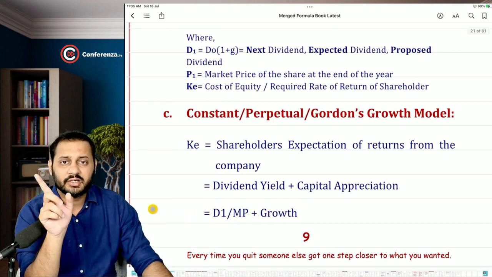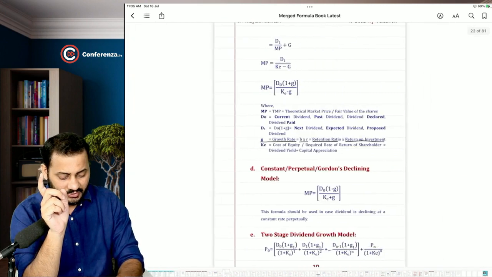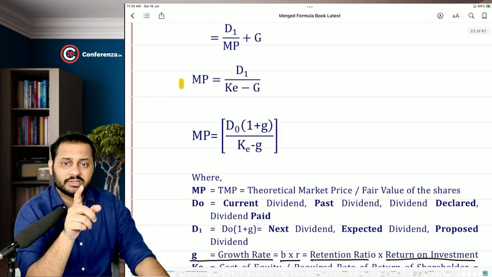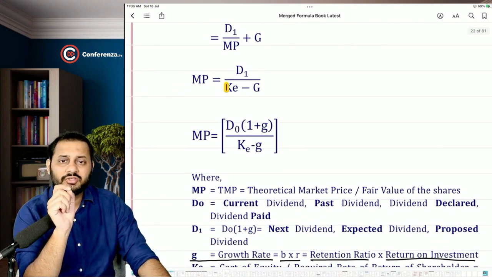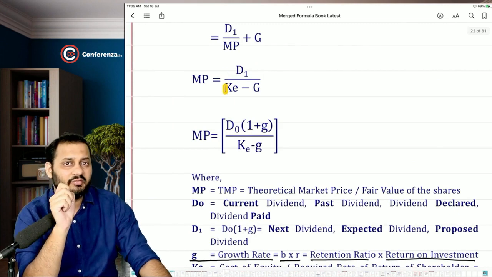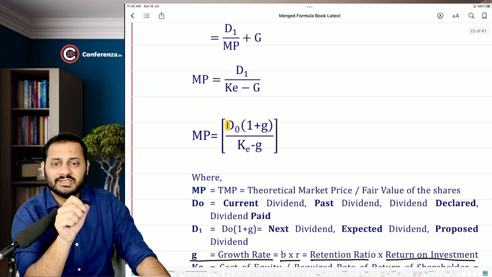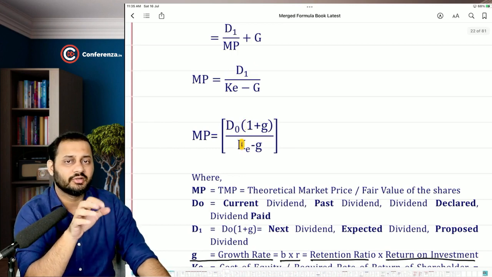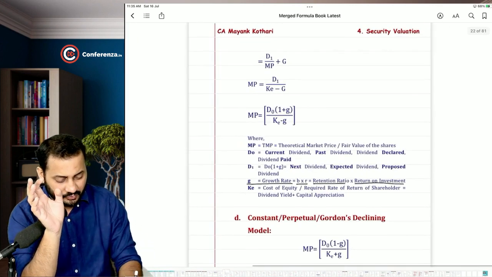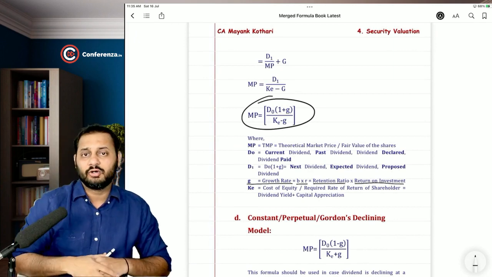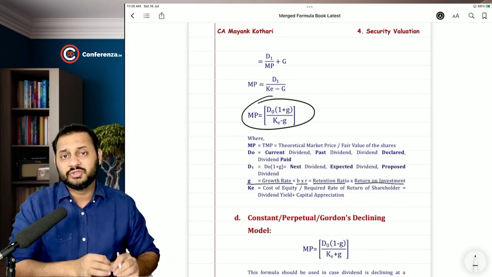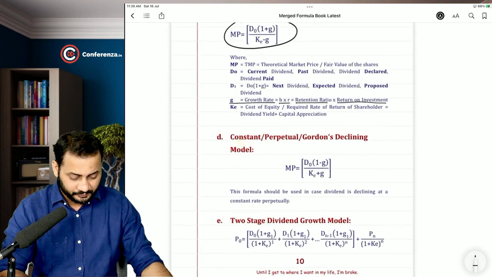If you transfer the market price on that side, the formula will look like this. Market price is equal to D1 divided by cost of equity minus growth. This D1 can again be converted into D0 in bracket 1 plus G, divided by cost of equity minus growth. You should remember this formula. This has been used in lots of questions, and this will again be used in the portfolio management chapter. Okay.